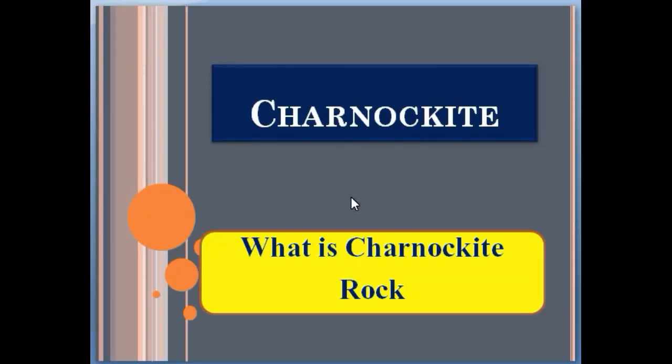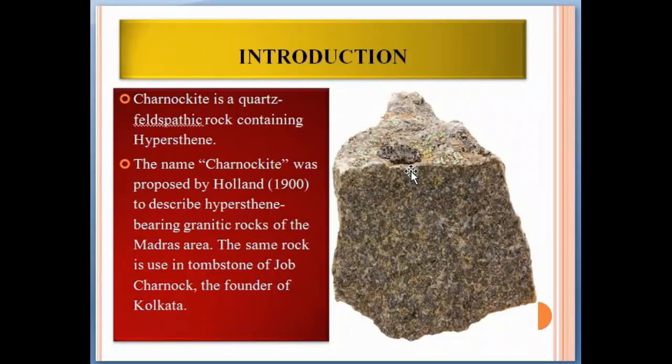Hello guys, so today we learn about Charnockite. In this video we also talk about how Charnockite rock forms. Charnockite is a quartz-feldspathic rock containing hypersthene. The name Charnockite was proposed by Holland to describe hypersthene-bearing granitic rocks of the Madras area. The same rock is used in the tombstone of Job Charnock, the founder of Kolkata.